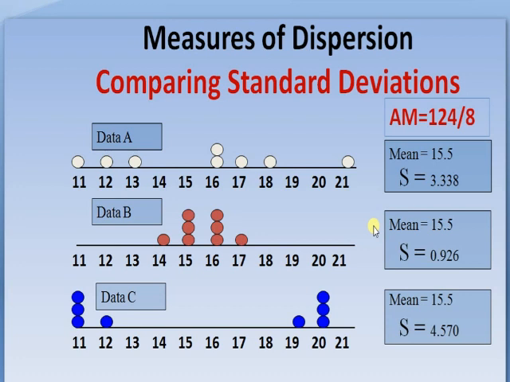Another player is making 48, 50 and 52 runs in 3 innings, means in the first inning he made 48 runs, second inning he made 50 runs, and third inning he made 52 runs. And the average of all these 3, 48 plus 52 plus 50, is again 50 runs.